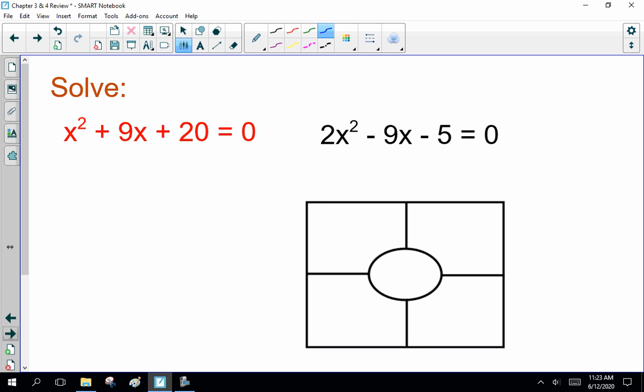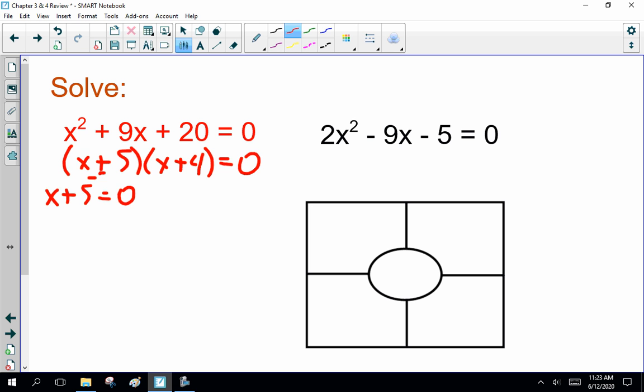Now, that leads to the next part, solving. Now, x squared plus 9x plus 20, we just said x plus 5 times x plus 4. But here we're solving. That is setting it equal to 0. So x plus 5 is equal to 0. Subtract 5 from both sides to get x all by itself. X equals minus 5. Or x plus 4 equals 0. Subtract 4 from both sides. X equals minus 4. All right?